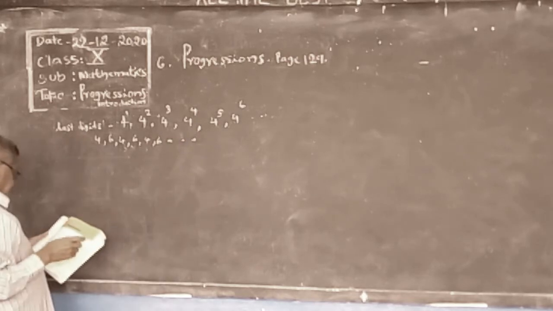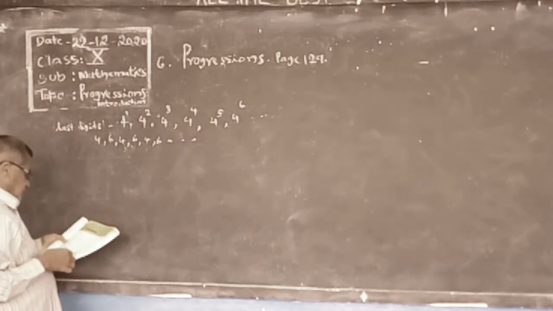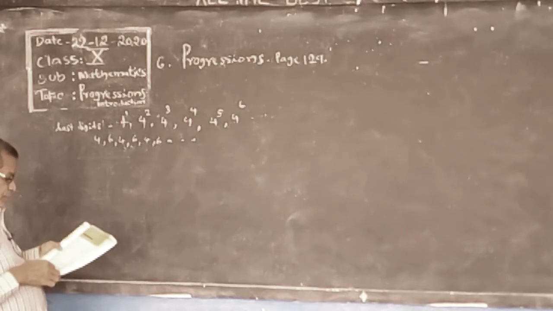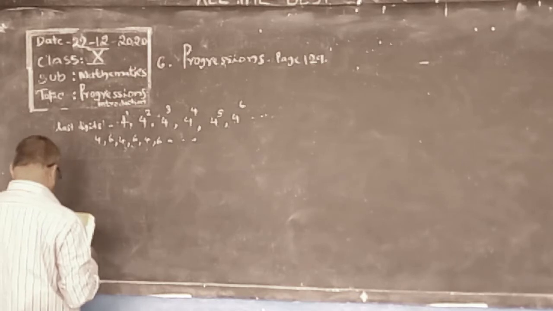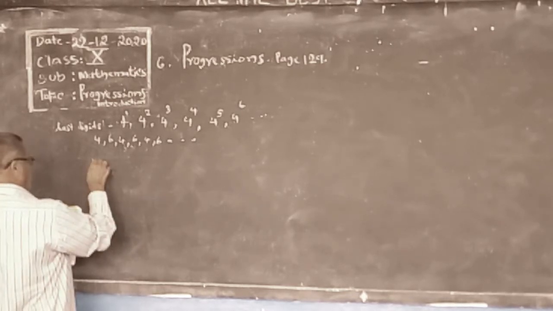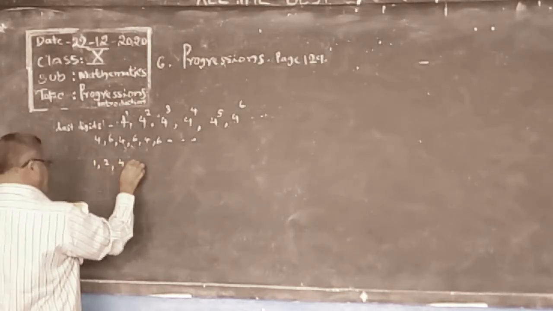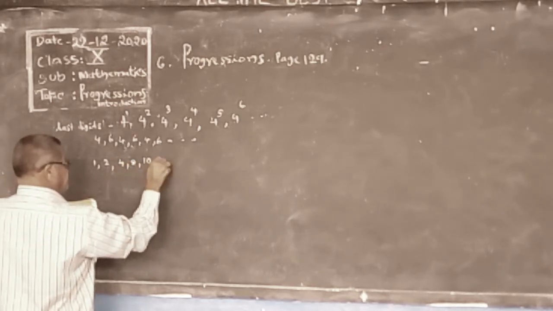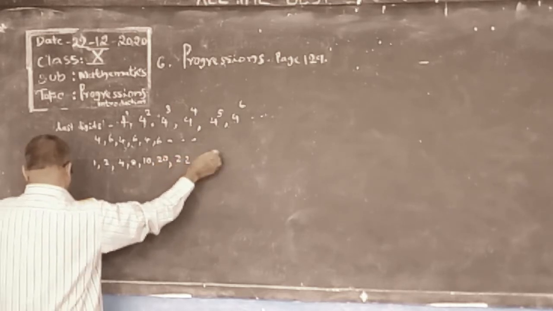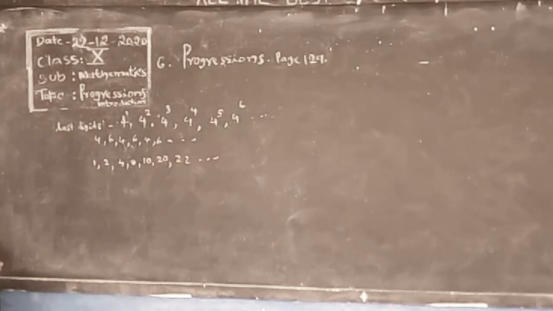This is a pattern. Mary is doing a problem on patterns as part of preparing for a MAT exam. One of them is: find the next two terms in the following pattern. 1, 2, 4, 8, 10, 20, 22. 1, 2, 4, 10, 20, 22.